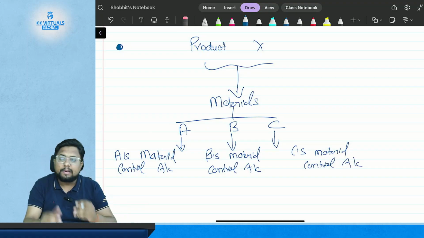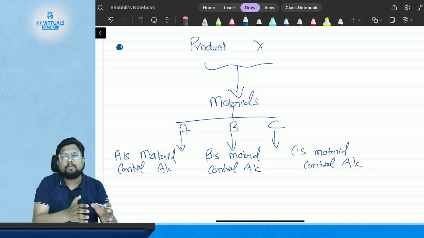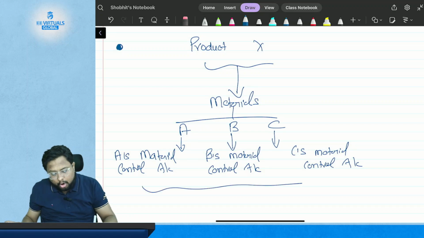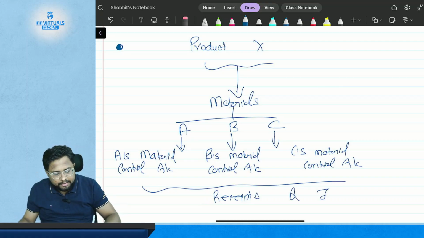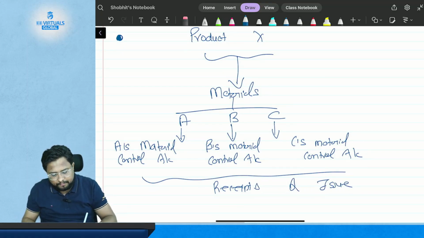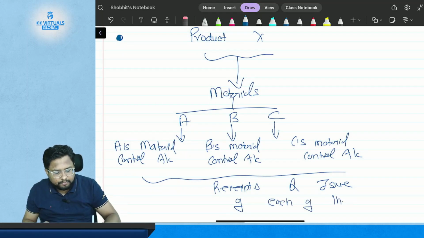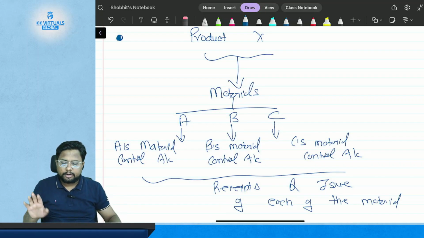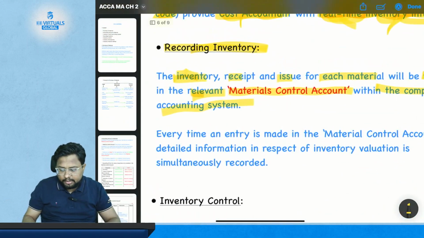So I will have different material control accounts for different types of material, and it will record each issue and receipt of the material in its respective material control account. Got it? So this is inventory recording.